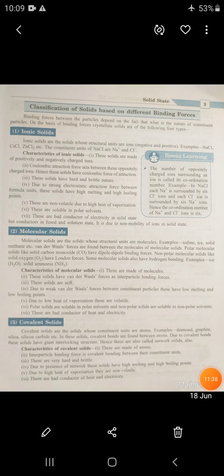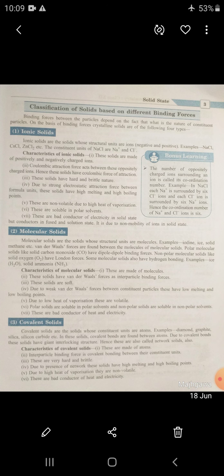Dear student, on the basis of arrangement of particles, we have classified solids into two states: crystalline solid and amorphous solid. But after that, on the basis of different binding forces, solids are classified under the following categories.